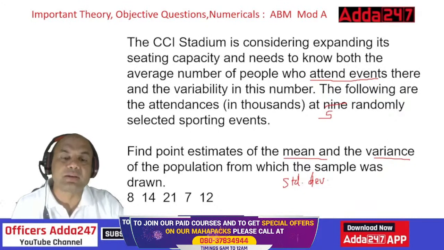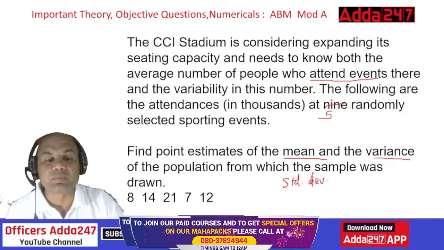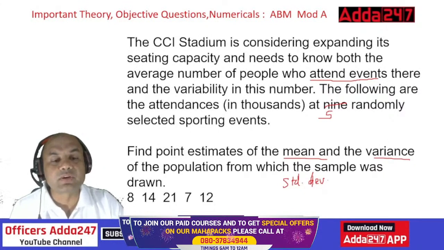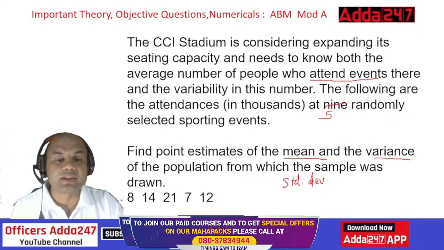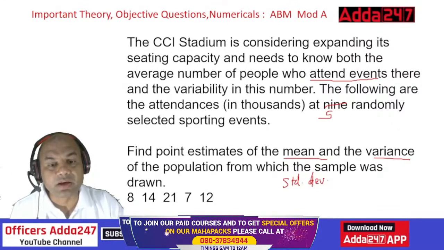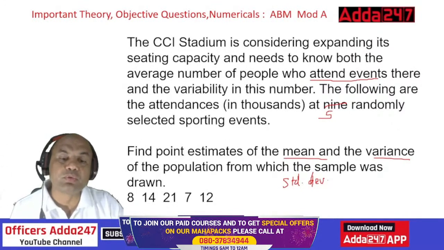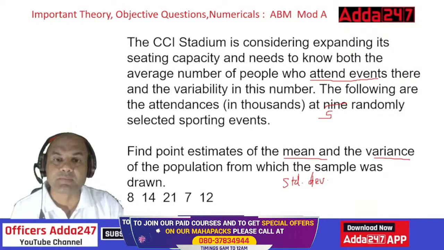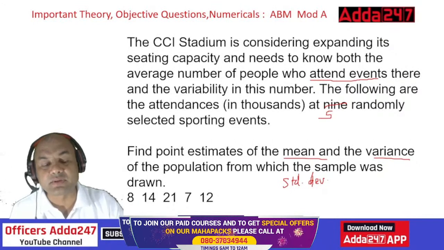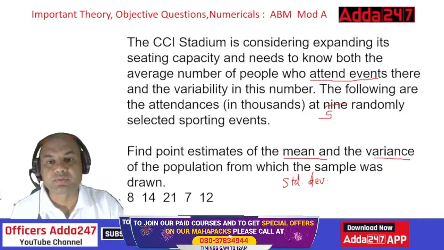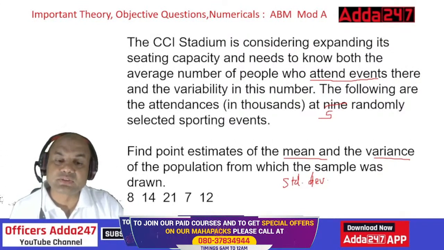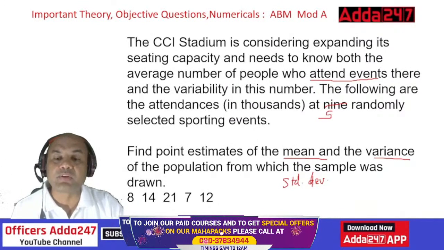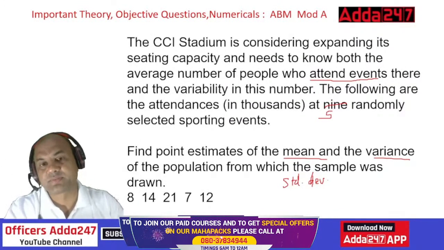So look at the variability. It is 8. What do you mean by this? At one event there were 8,000 people. In the second event there were 14,000 people. In the third event there were 21,000 people. Fourth event 7,000 people, and fifth event 12,000 people. So there is a huge variance or huge variability. People are shifting 8, 14, 21 and immediately 7. So it has come down, isn't it? This is known as the variability, and we have to find out the mean and variance of this.